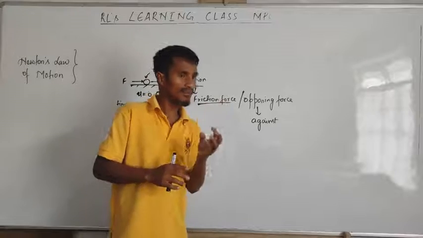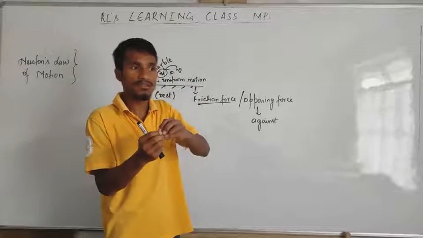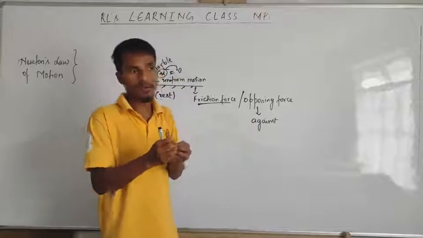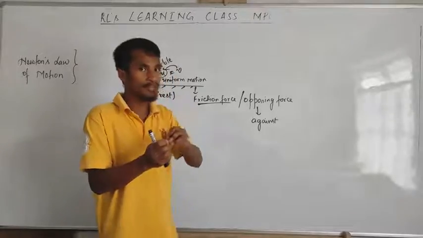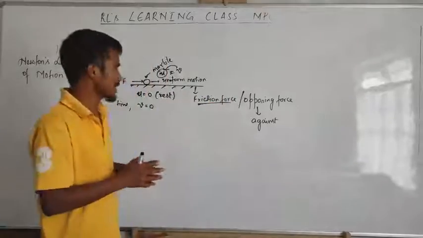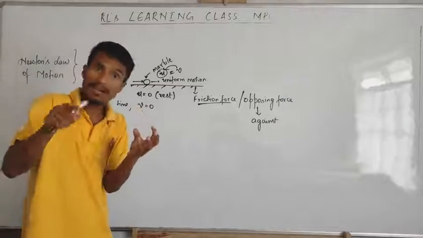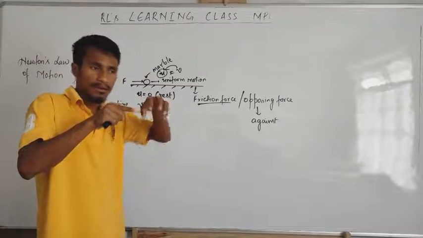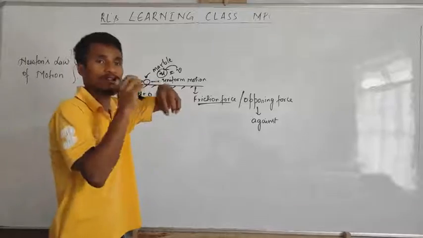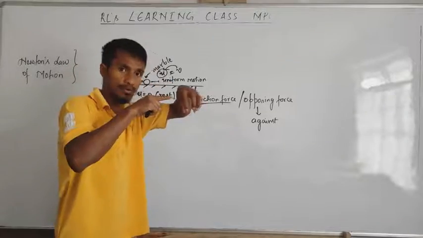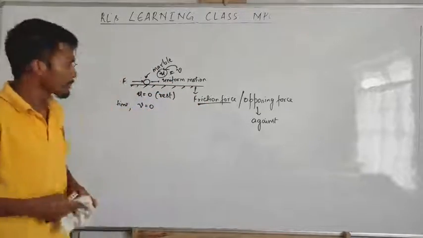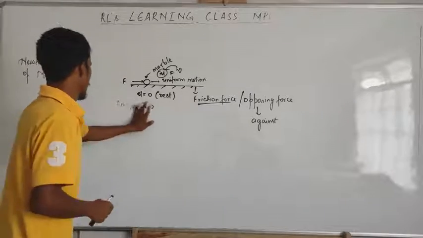We already said that force can change the speed of the object, force can stop the object, force can produce motion. To produce the motion of an object at rest, we have to apply force. Got it? Okay, let's write the statement.